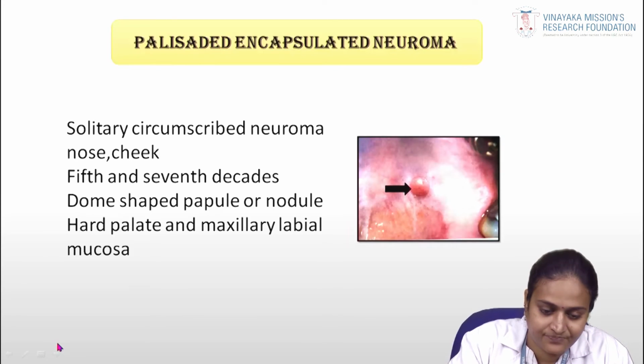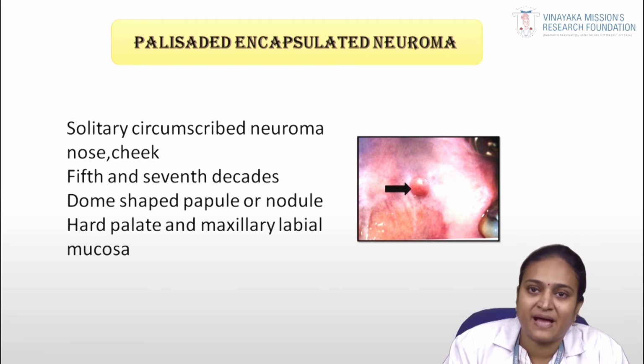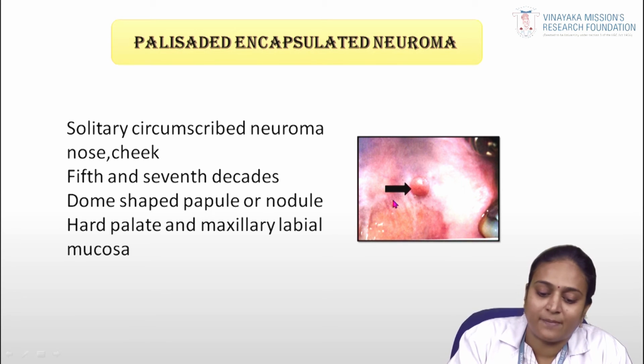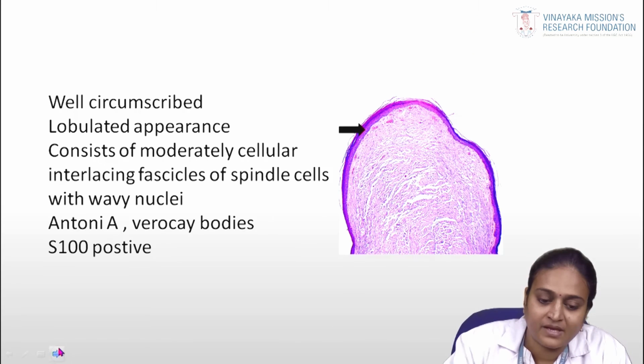Coming to the next benign neural tumor, that is palisaded encapsulated neuroma. It is a solitary circumscribed neuroma. It is mainly seen on the nose and cheek, in the 5th and 6th decade of life. It is mainly a dome-shaped nodule. The hard palate or maxillary labial mucosa is more commonly affected.